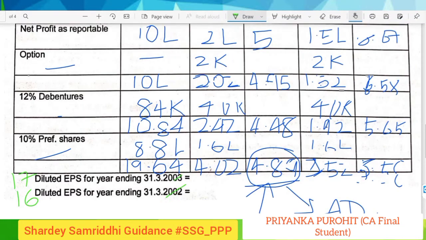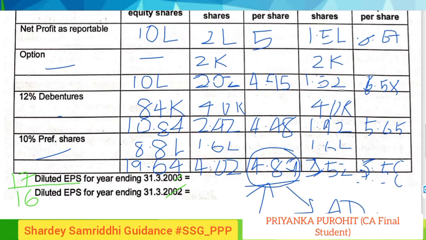So now the diluted EPS for 2017 would be 4.48, and the diluted EPS for 2016 would be 5.58. Since here it was dilutive, here again it was dilutive, but this was anti-dilutive, the least one for 2016 would be this one, 5.58.